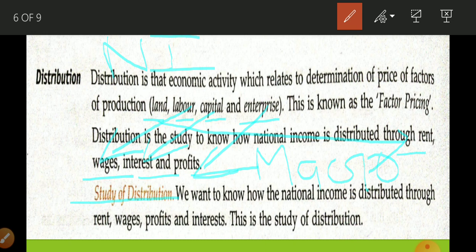So this is what? Study of distribution. We want to know how national income is distributed through rent, wage, profit, interest. This is the study of distribution. I think you are able to understand all these three concepts. Consumption is related to consuming utility of goods and services. Production is converting raw material into useful goods. Distribution is related to distribution of national income in the form of rent, interest, profit and wages.